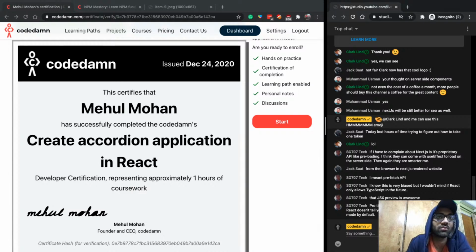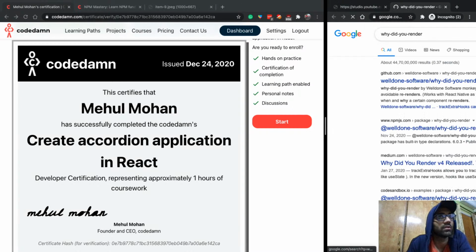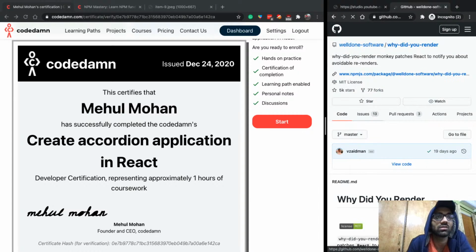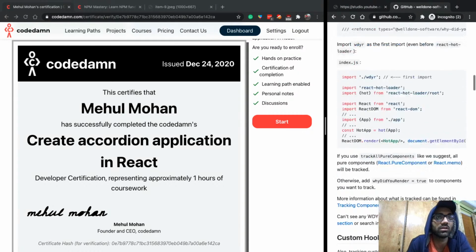So a pro tip on React is to always turn on why-did-you-render, because React doesn't tell you. They really should include this in dev mode by default. I think I have actually tried this myself as well. It uses a very patchy approach, but it's a good software for debugging and everything.